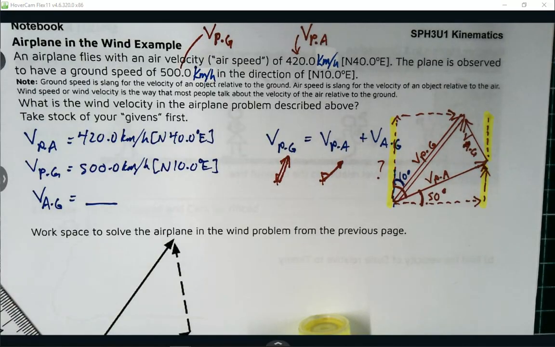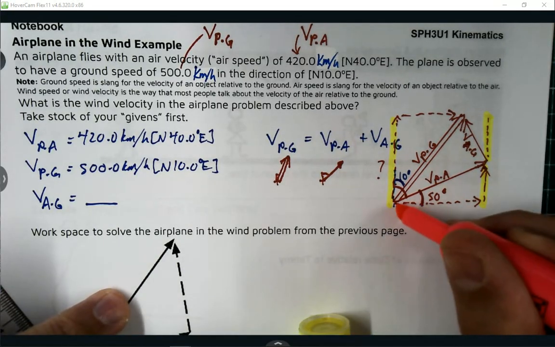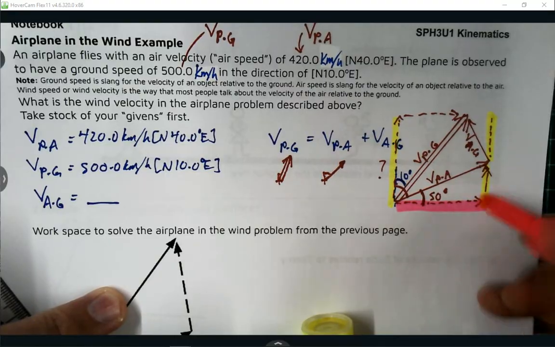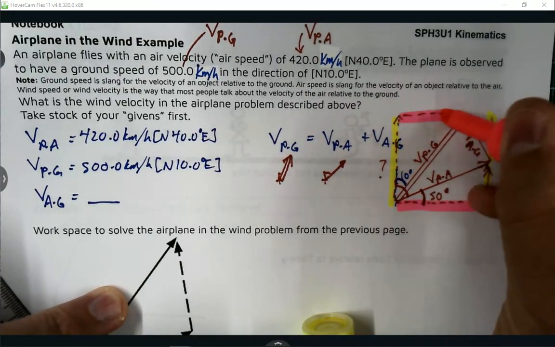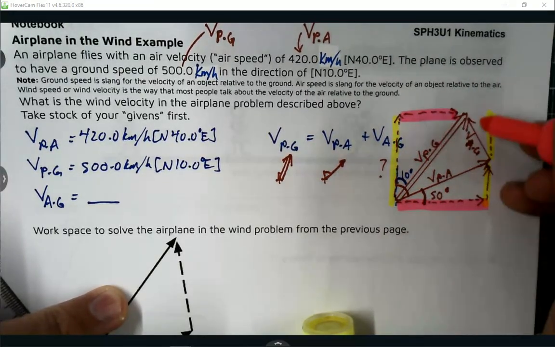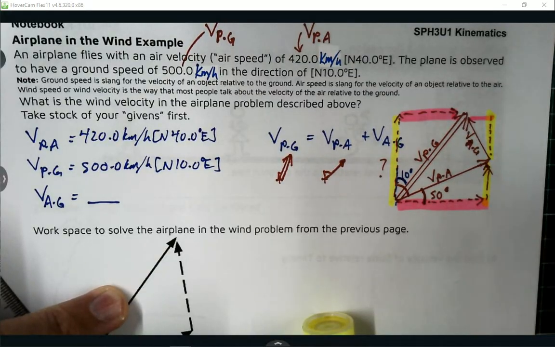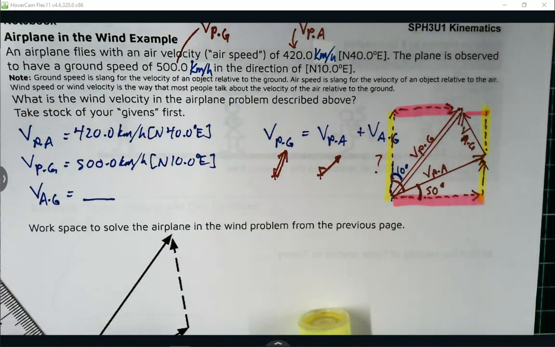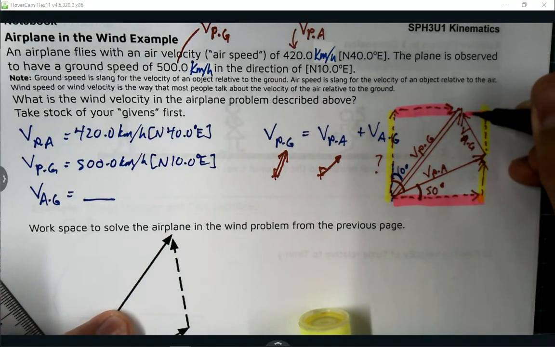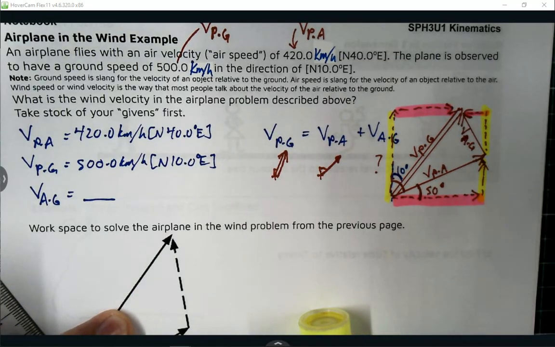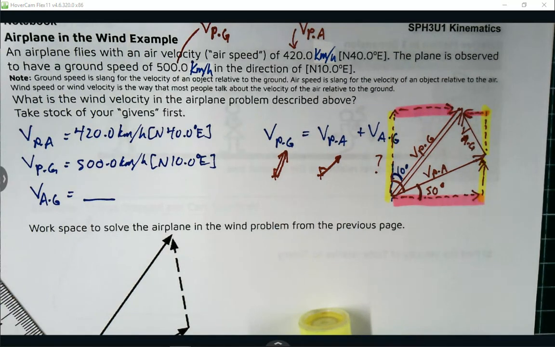And then again, I'll use my pink highlighter. This pink one here and this pink one here are going to be related to this pink one, which is invisible right now. But I'll add it in. And I know that it's got to go over to the west, that amount. Okay? So getting my sides, my perpendicular sides, exterior to that triangle really helps.